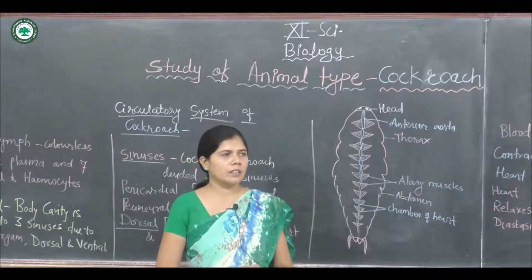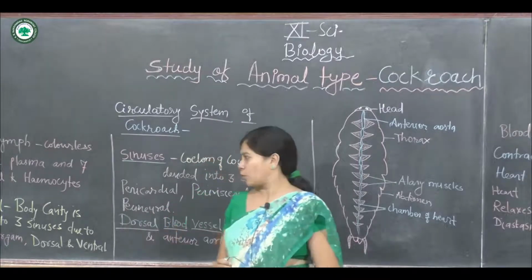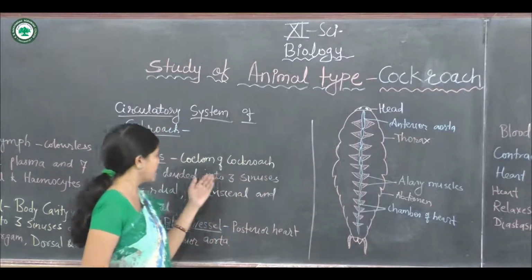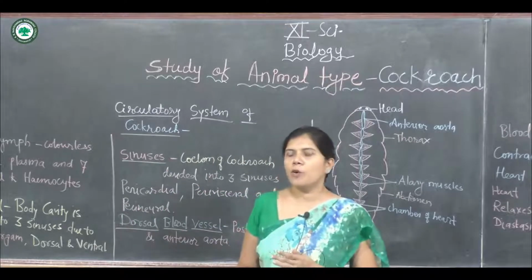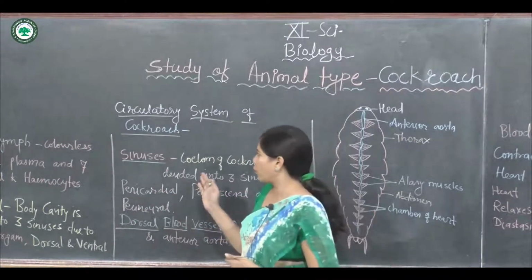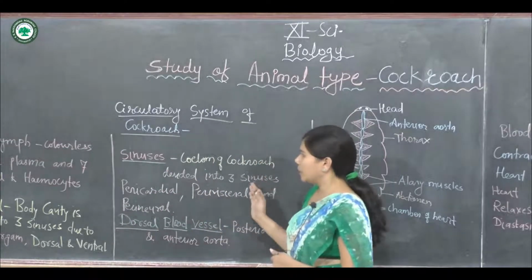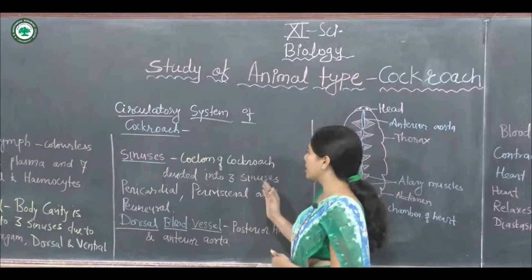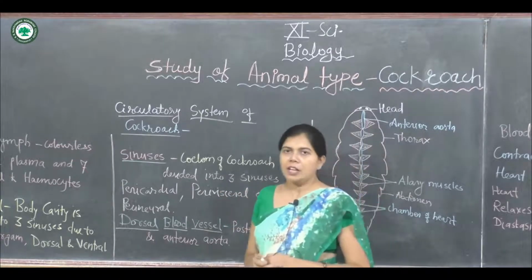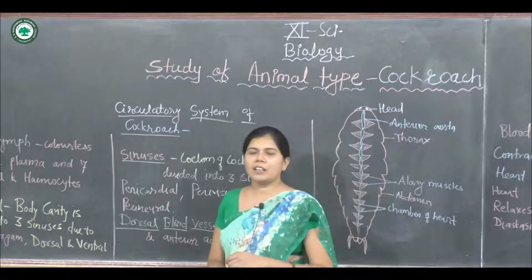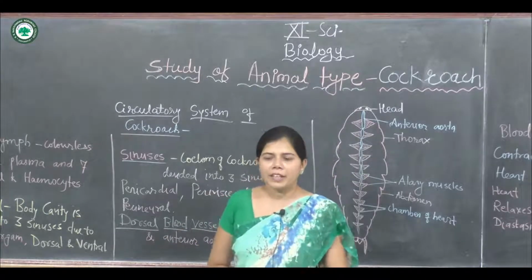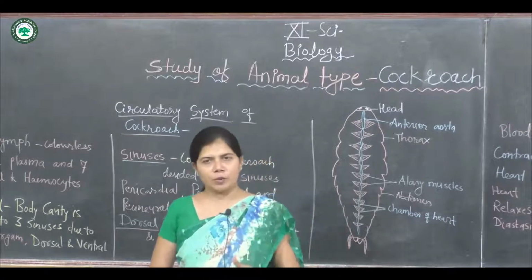Now the next point of the circulatory system, that is the sinus. In the coelom or body cavity of the cockroach, the body cavity is divided into three sinuses: the pericardial sinus, the perivisceral sinus and the perineural sinus.